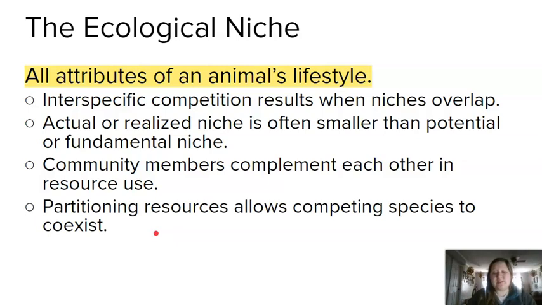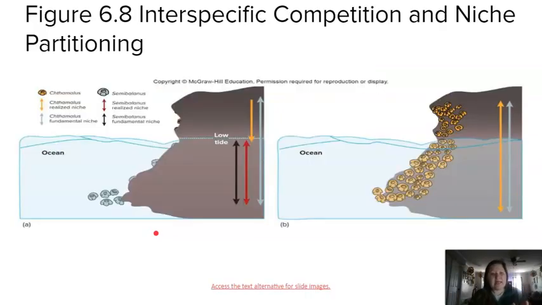And then what can happen is also partitioning resources, and that allows competing species to coexist. So we'll have birds that feed on specific parts of the tree, or it could be, like on the next slide, different types of barnacles or clams living in specific parts of the rock during low or high tide. So what we can see here also is the realized niches versus the fundamental. The fundamental are going to be typically larger than the actual realized.